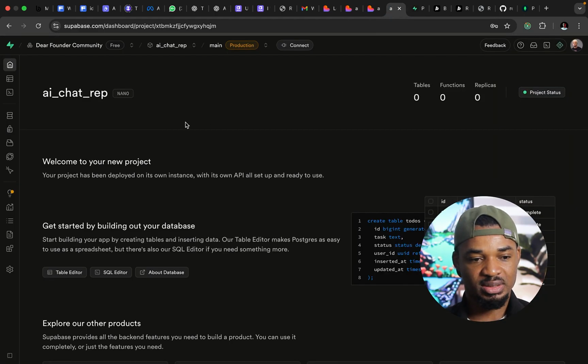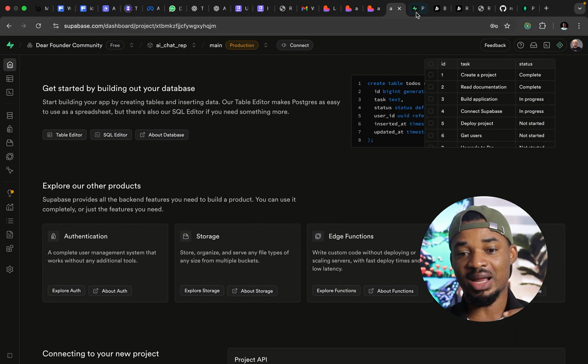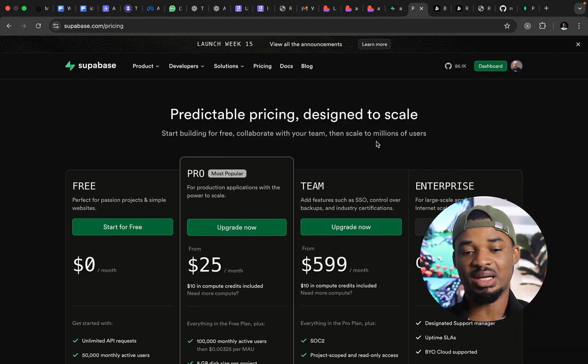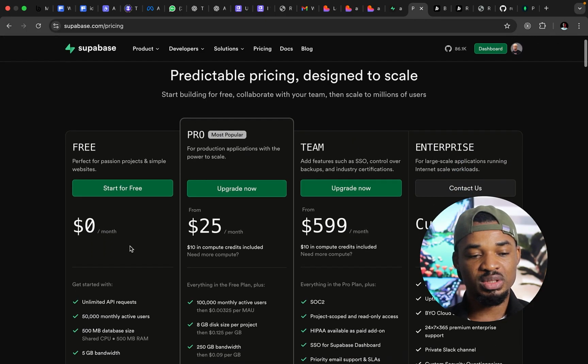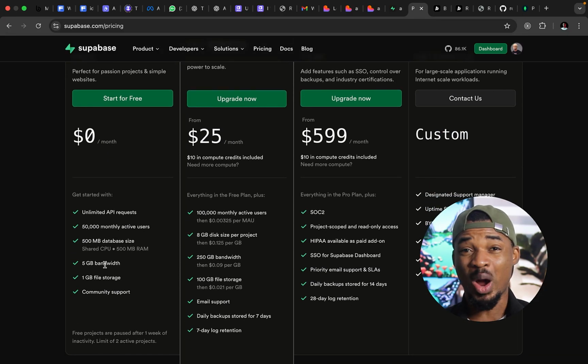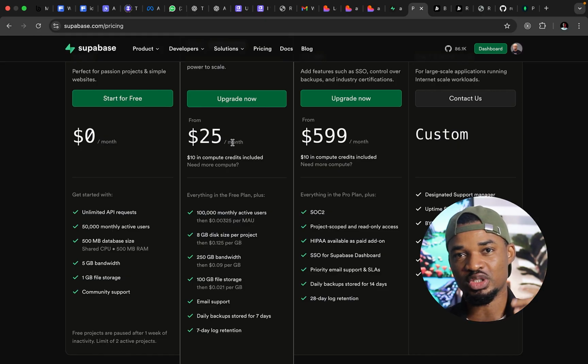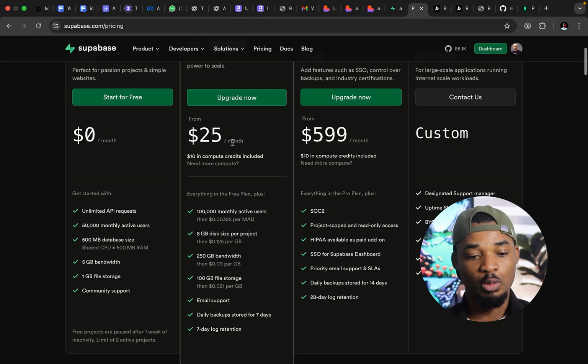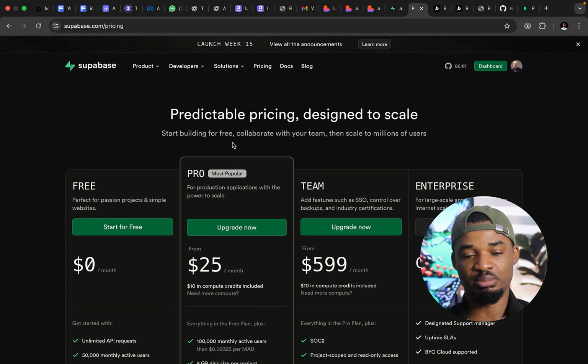So I went to Supabase, I created my project on Supabase, I called it AI Chat Rep, right? And I took a look at the pricing too as well, because I will also consider how much this is going to cost me. Now, the truth is, the free plan, I cannot use it to ship this particular project to production, because if you take a look at the Supabase free plan right here, it's just for 1 month. I've tested it and tried it before. It's just 1 month, and it's just like, don't even think about it. So I have to pay $25 every month. Now, if I convert it to my local currency in Nigeria, Naira, that would be around 40 something, 50,000 Naira, right? I'll be paying every month just to have my database running.